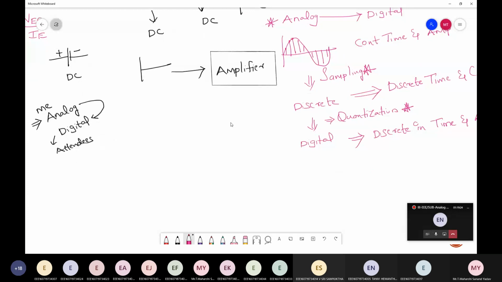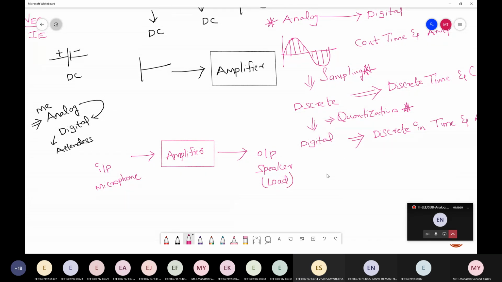Generally, if I talk into a mic, the endpoint is the speaker, yes or no? Here I'm giving input via the microphone and you are receiving output in the form of a speaker. So the speaker is nothing but an endpoint device through which you are able to listen to my audio. Between this, amplification is done, right or wrong? So what is the speaker here? The speaker is something we call the load.